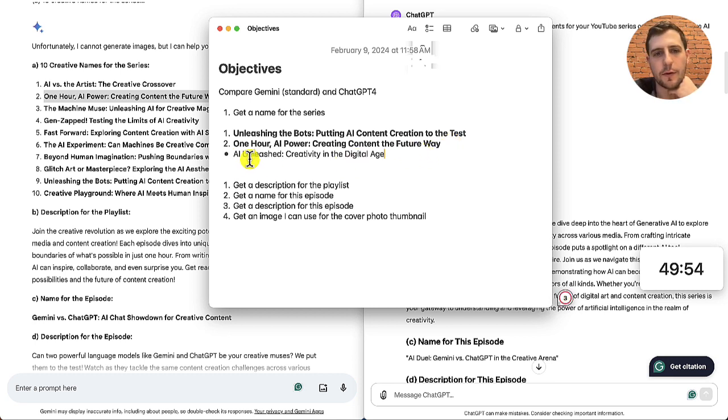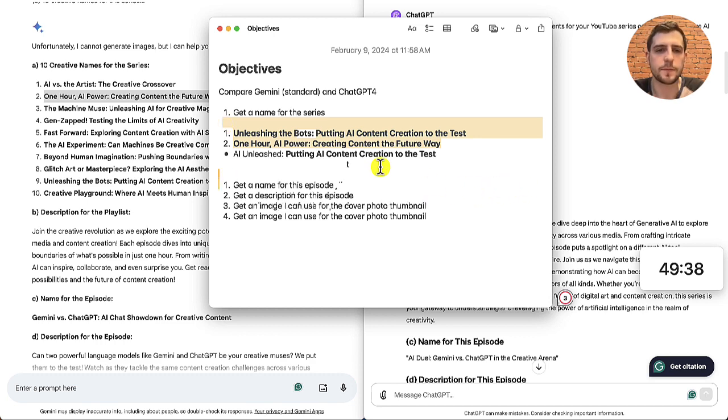AI Unleashed. They're similar though with this unleashing. Creativity in the digital age. Putting AI content creation to the test. Let's use both. Let's combine these. AI Unleashed: Putting AI Content Creation to the Test. Great, that's the new series.